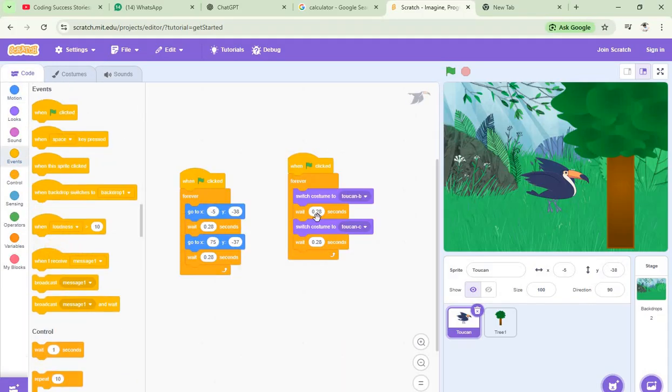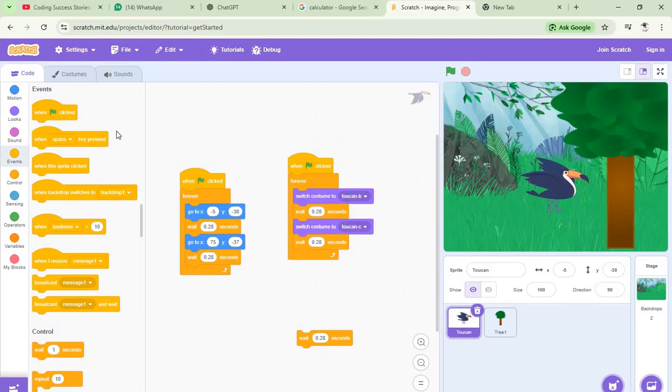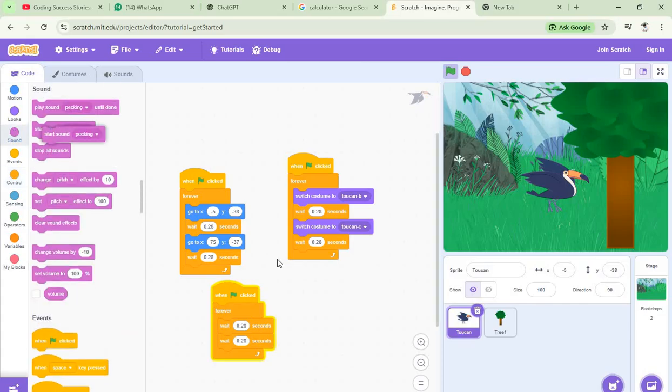One green flag. Let's calculate this one and put it back. One green flag left, forever. Wait for 2 seconds. Now let's calculate it. Now let's start unpacking.